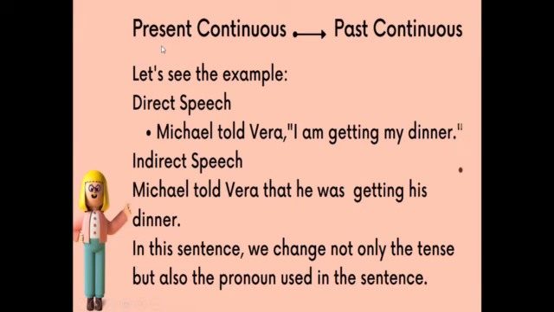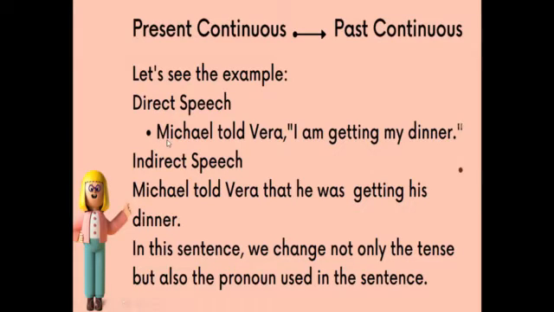Let's see the second tense, present continuous into past continuous. In present continuous, we are going to use the first form of to be: is, am, and are. For the continuous form, we are going to use verb-ing. In past continuous, we are going to change the form of to be into the second form, was and were. Was is used for the singular subject, while were is used for plural.